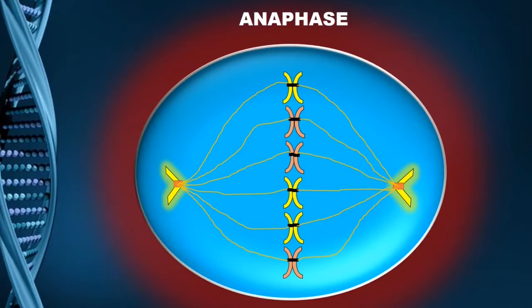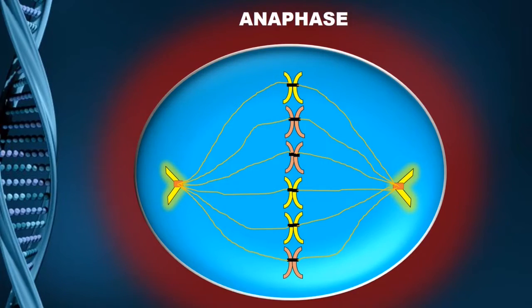Here in this picture you can see that the cell is still in the metaphase stage of karyokinesis. How can I say that this is metaphase? Because the chromosomes are still aligned or arranged towards the equatorial plane with the help of centrioles and spindle fibers.